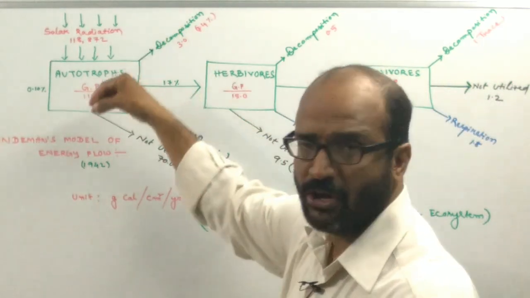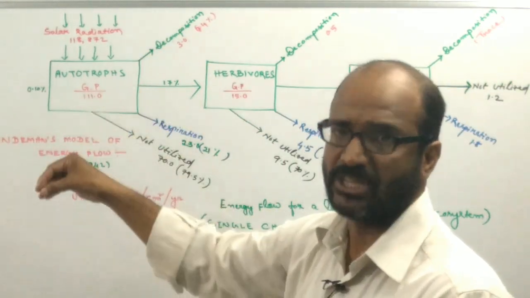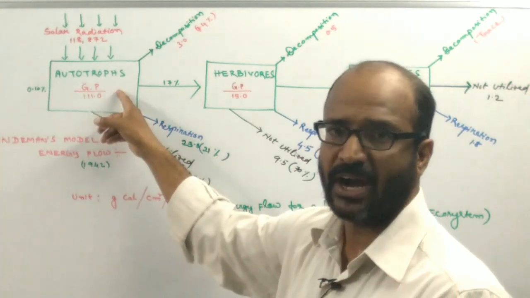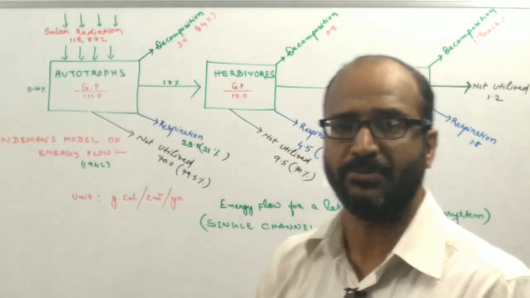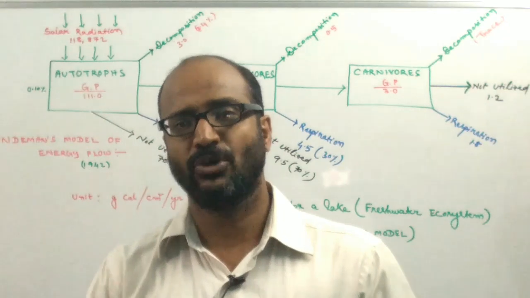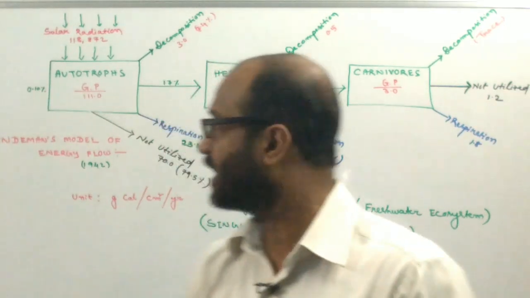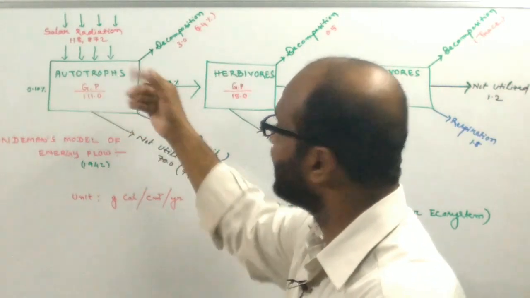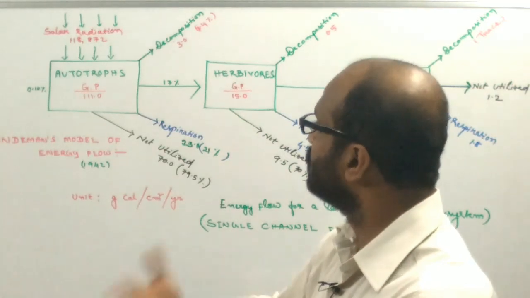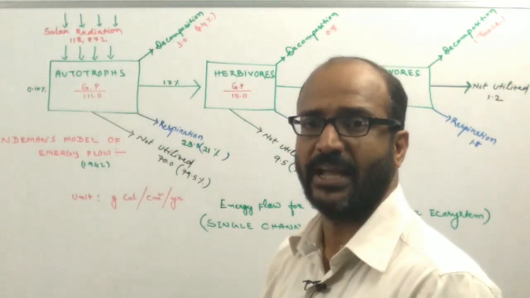The energy enters into the ecosystem through the green plants, through the autotrophs or the producers. The producers have the green pigment, that's why they can trap the solar radiation and convert it into food energy or chemical energy.